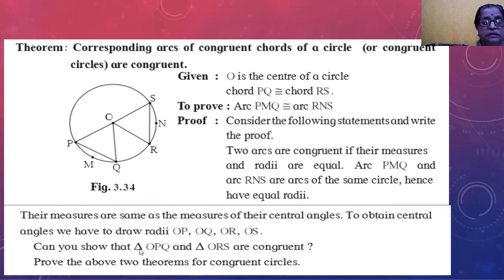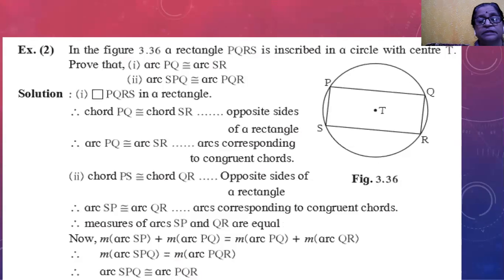Then see that triangle OPQ and triangle ORS are congruent. Yes, we have proved this from two theorems.